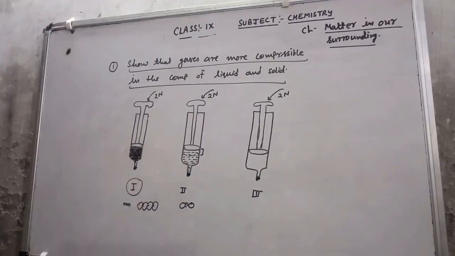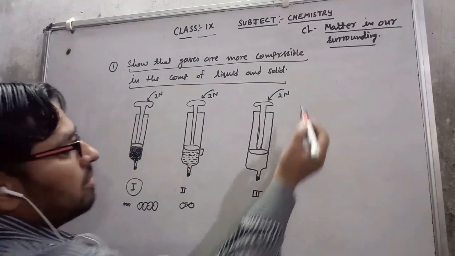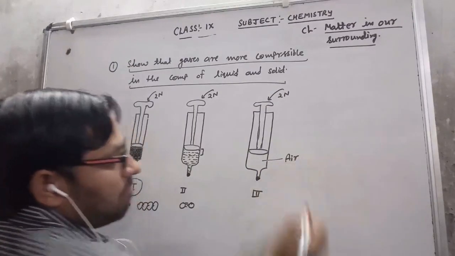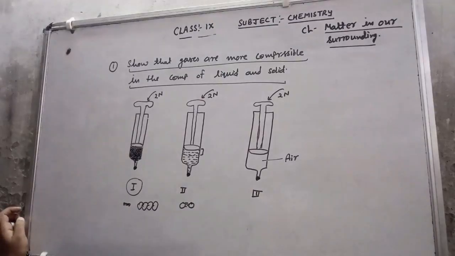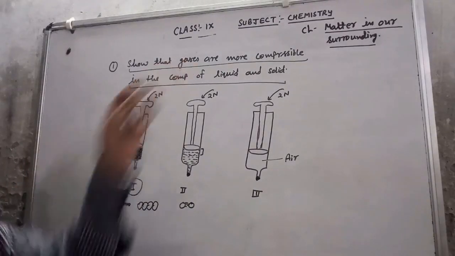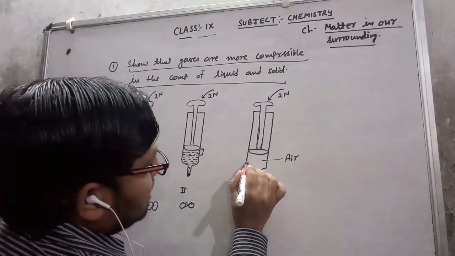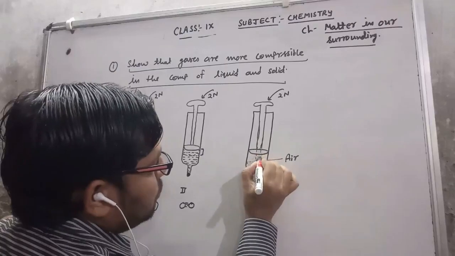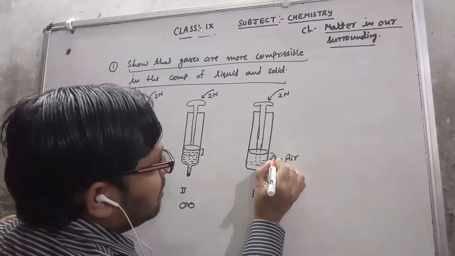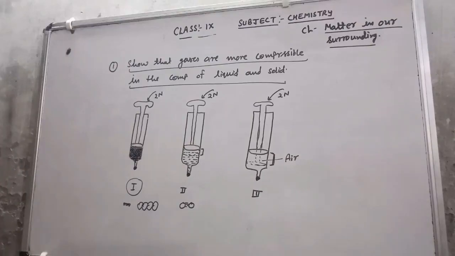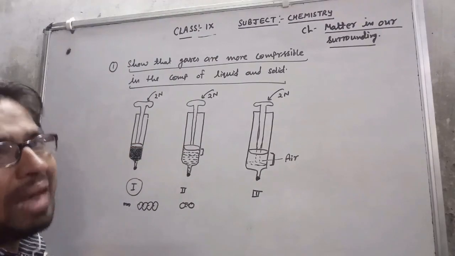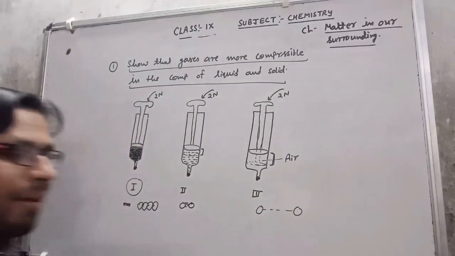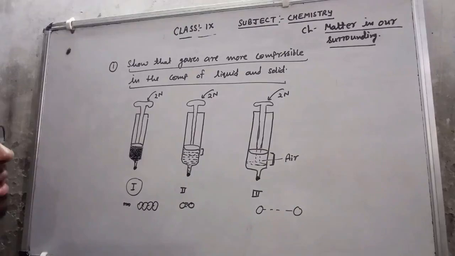The same force whenever I have applied on the third piston, in which we have filled up the air, then what we have seen is that the piston is compressed maximum, that means till this level this piston is going to compress, so that much of space it will cover. They compress maximum because in gaseous particles lots of space is there between the two particles, so easily they can be compressed.